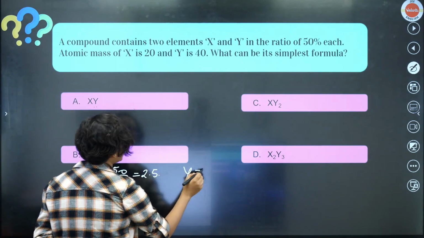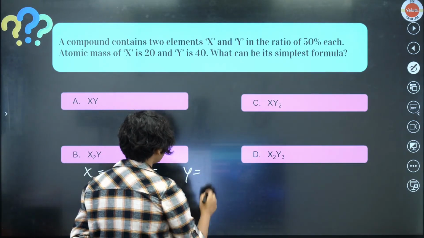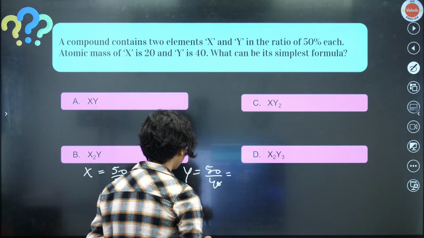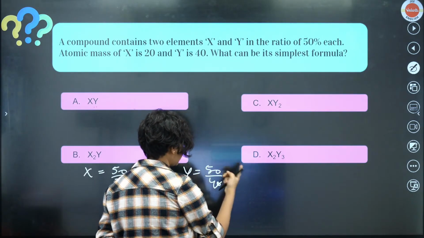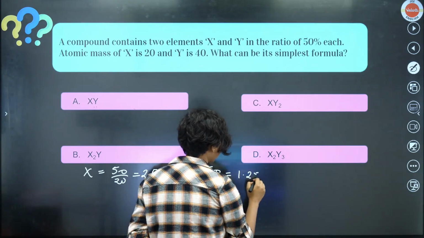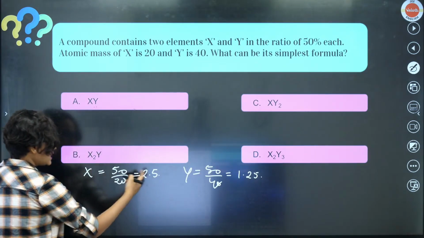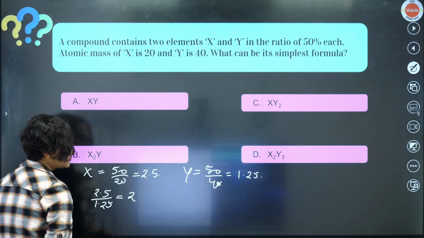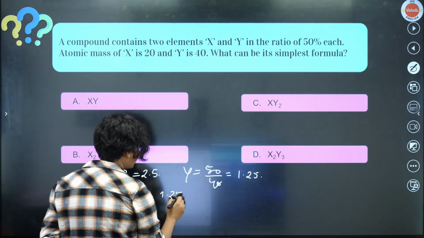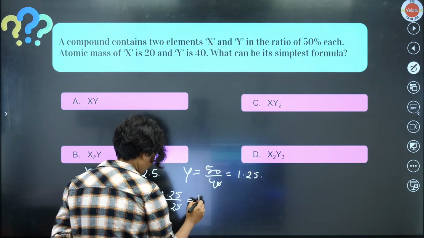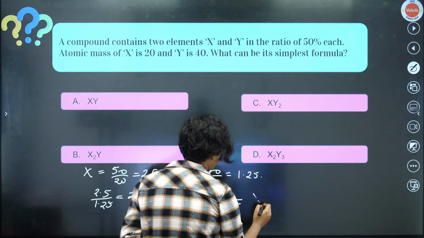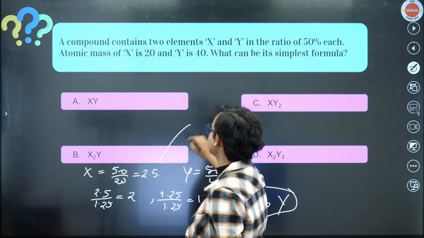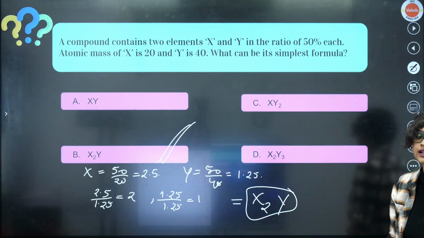Then for Y, how much is it? 40. So 50 divided by 40 is 1.25. Now what we will do is 2.5 divided by 1.25, we will get 2. And 1.25 divided by 1.25 is equal to 1. So our formula becomes X2Y. That means option B is the correct answer.